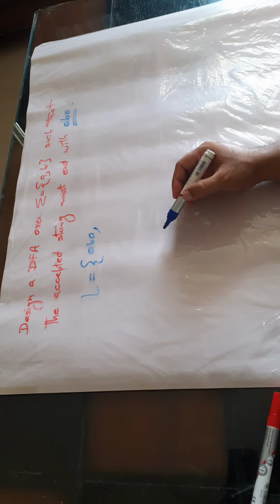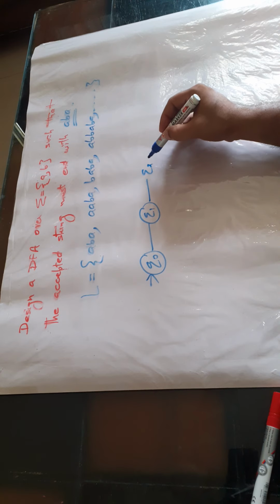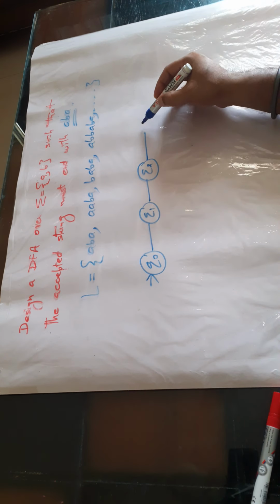Before ABA, there can be any number of As, or we may have ABA, or any combination of these. So it means at the end the string must have ABA. In this case ABA is the smallest string, so we have to start the diagram from the smallest string available in the language. ABA has 3 input symbols, it means we have 4 states.